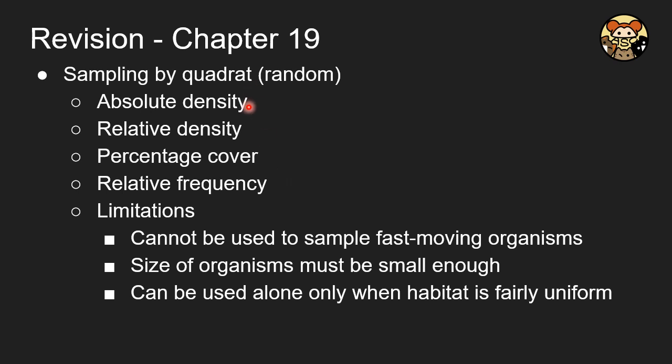However, the use of a quadrat has its own limits because it cannot be used to sample fast-moving organisms. You're going to place a metal grid on the floor. If you're going to sample a butterfly, it can definitely fly away. So it is relatively stupid. Also, the size of the organism must be small enough to be put in a quadrat. You're not going to use a quadrat to measure a giant tree. Okay, it's again a stupid action. And it can be used alone only if the habitat is relatively uniform. If there is a gradual change of the habitat, it is not very reasonable to use a quadrat